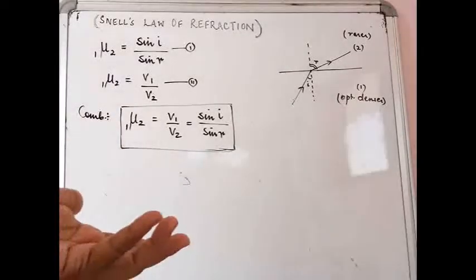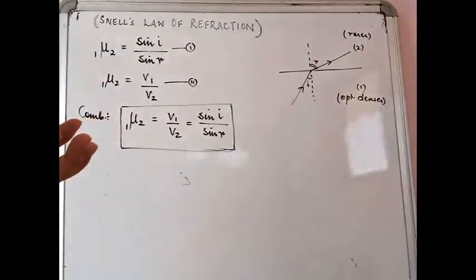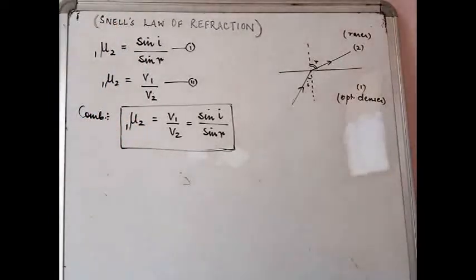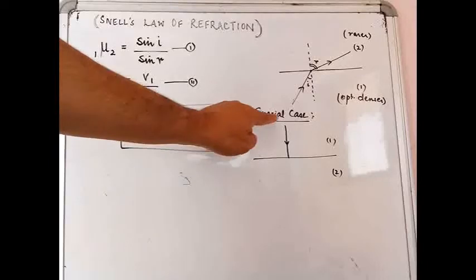When the speed changes, the wavelength of the light also changes. So basically it is the other way around. When the wavelength of light changes, the speed of light also changes, keeping the frequency constant. Okay, now the last thing that we have over here is a special case.